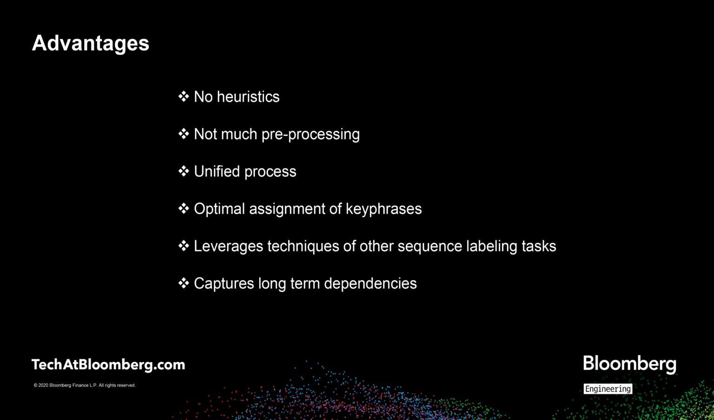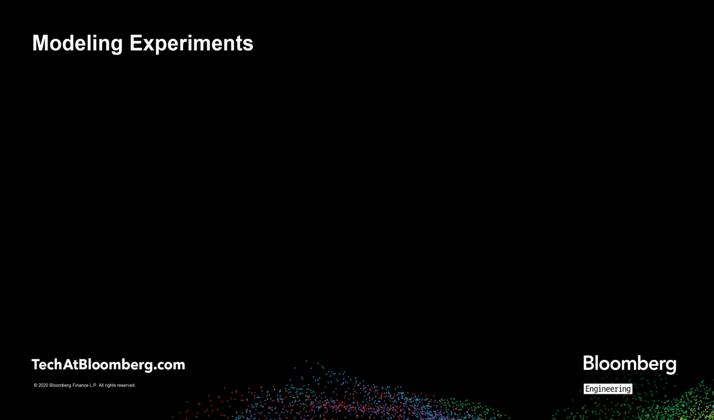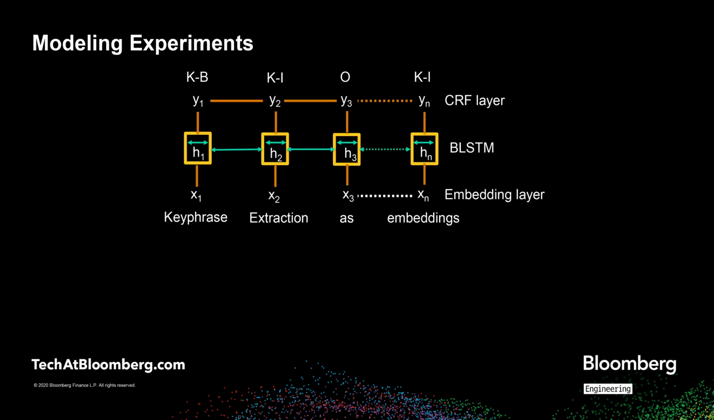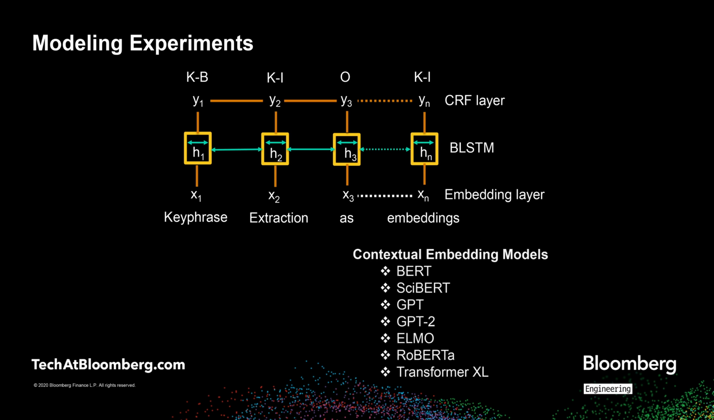First of all, it does not rely a lot on heuristics and different text preprocessing schemes. Then it is a unified process resulting in an optimal assignment of keyphrases that leverages techniques of other sequence labeling tasks. It also allows us to capture long-term dependencies in the input text. We model our sequence labeling task using the BLSTM-CRF architecture and use the state-of-the-art deep contextual language models, as well as fixed embedding models such as word2vec, fastText, and GloVe for representing words in the input text.